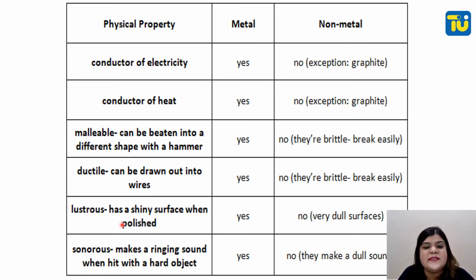Lustrous, has a shiny surface when polished. Yes, metals are shiny, but non-metals usually have dull surfaces. Exceptions are always there. Iodine is lustrous. Sonorous, makes a ringing sound when hit with a hard object. Yes, metals are sonorous. Non-metals are non-sonorous.